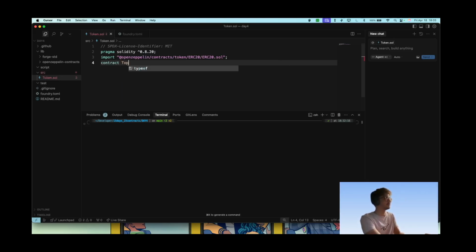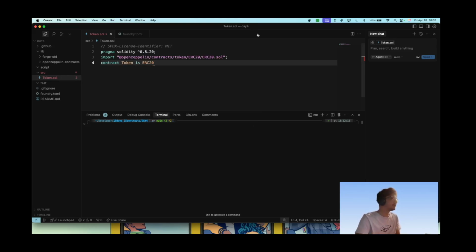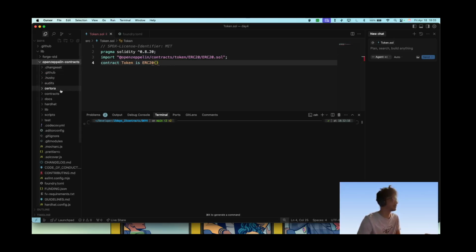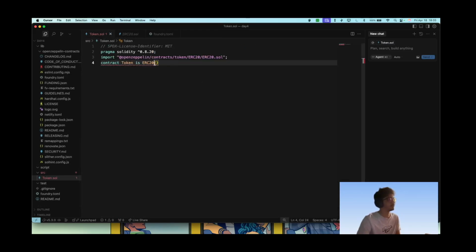Contract Token is ERC20. Now let's think of what an ERC20 needs. Okay, so ERC20 would need something that is called a constructor. So let's go to contracts, let's go to token, let's go to ERC20, and let's go to ERC20. Okay, now the constructor needs a memory name and a memory symbol. So for now, let's hard code them, and later we can actually have a constructor that takes them.